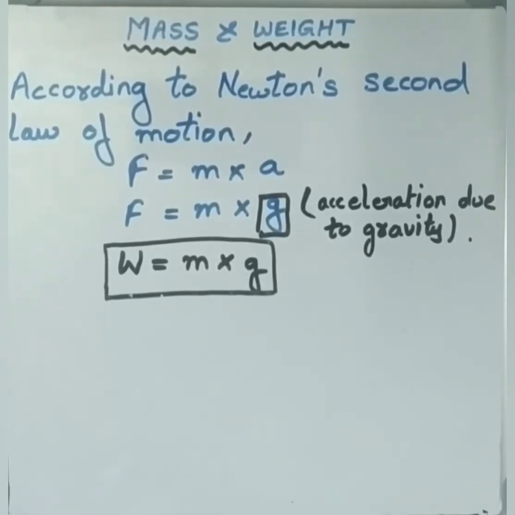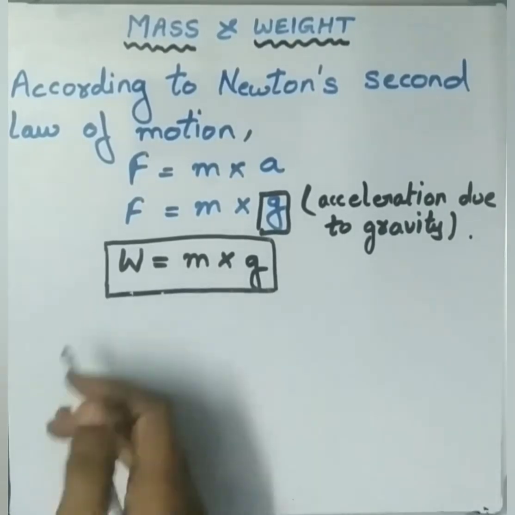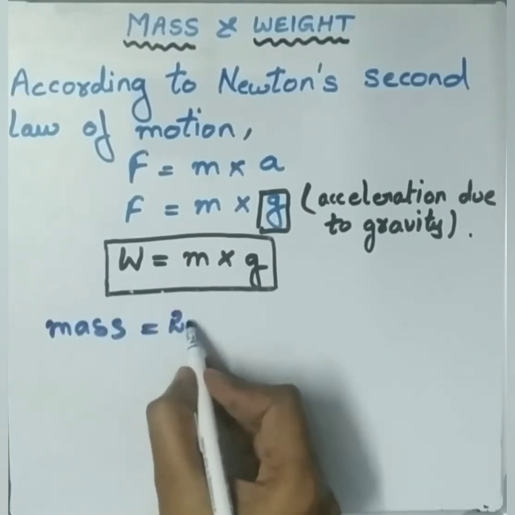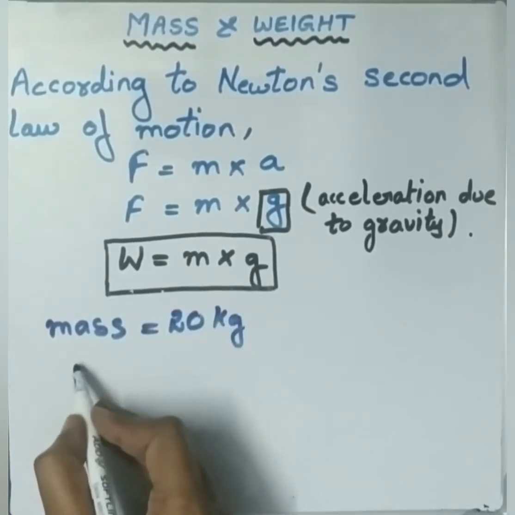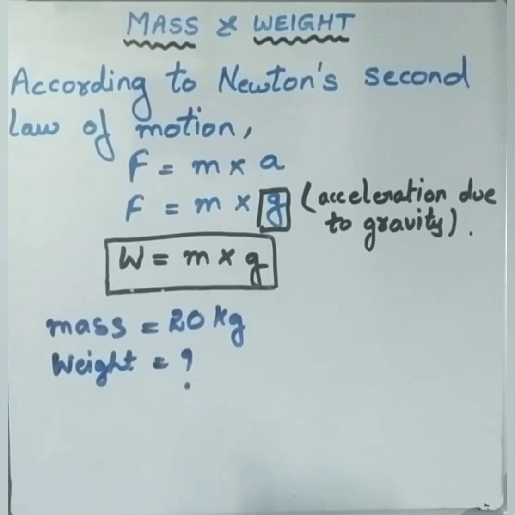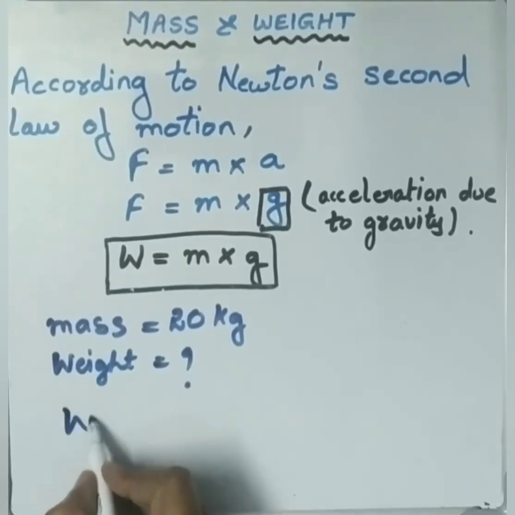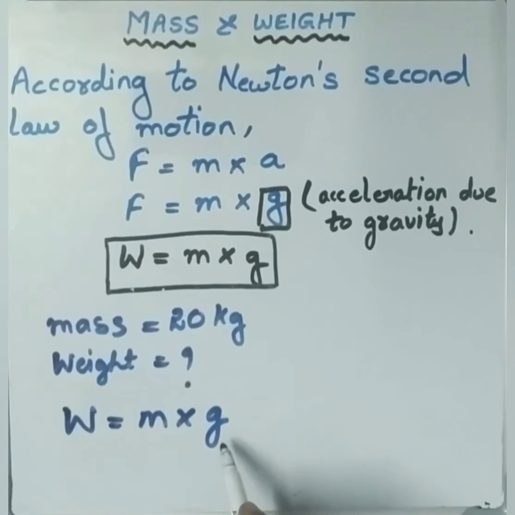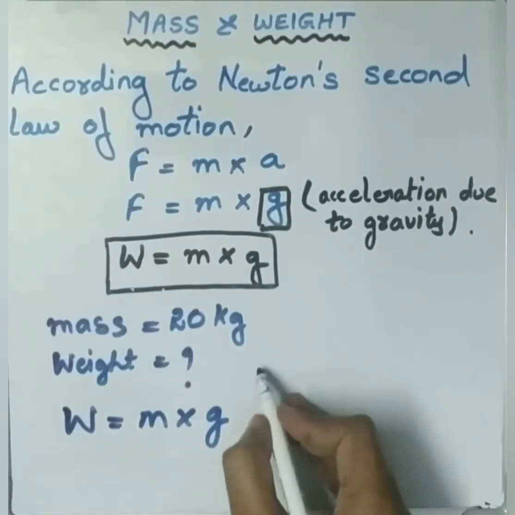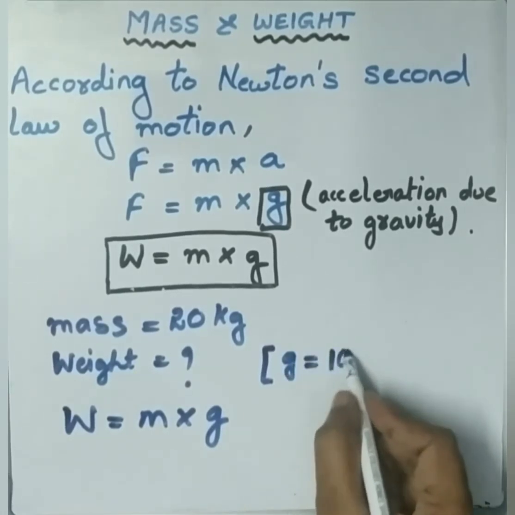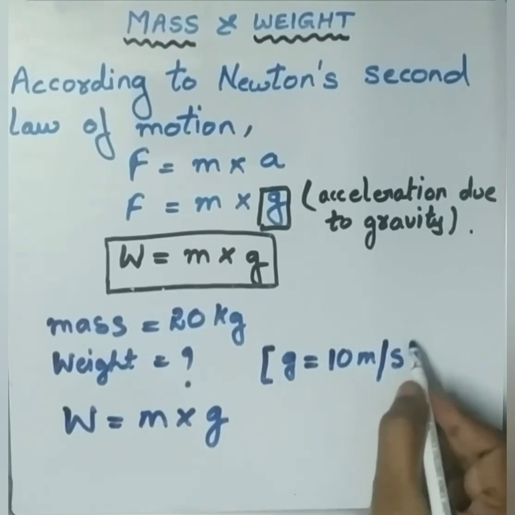Now let us solve one small numerical example. Suppose they are giving you mass equal to 20 kg, and they are asking you to find the weight. We know the formula to find the weight. So we will take W equals mass into acceleration due to gravity. We know the value of mass, but do we know the value of g? No. Scientifically, they have proven the value of g, acceleration due to gravity, to be equal to 10 meter per second square.